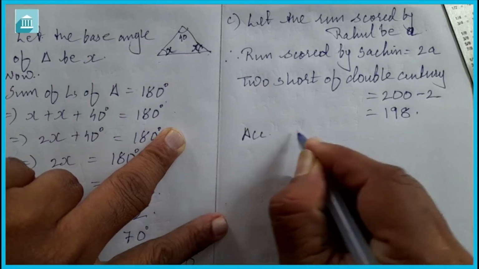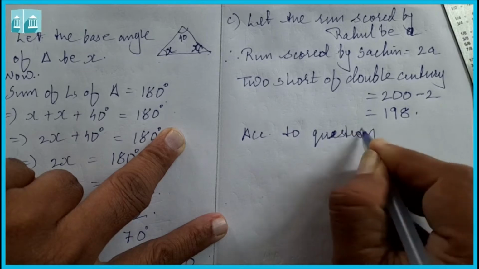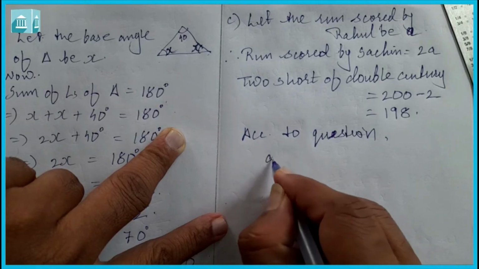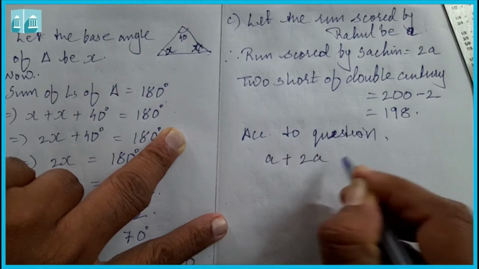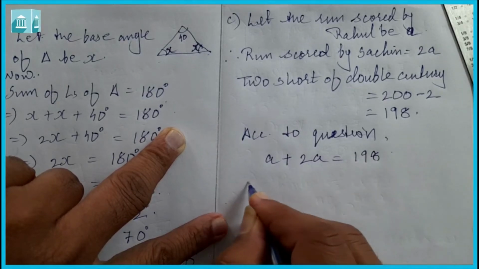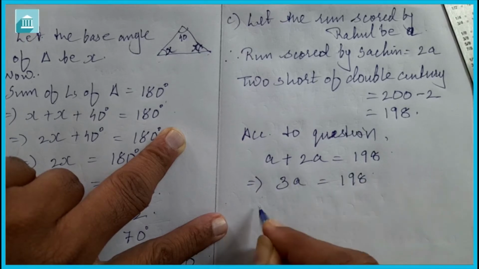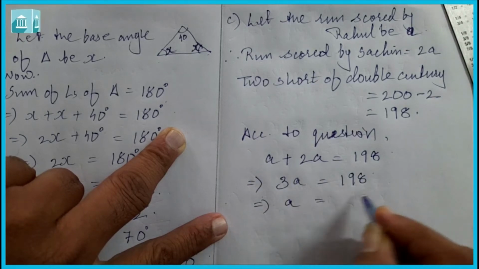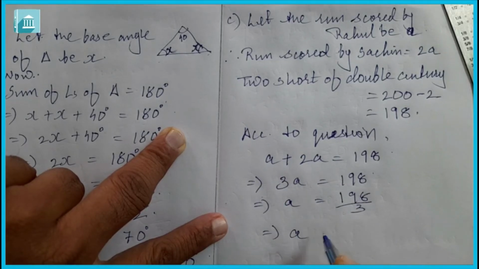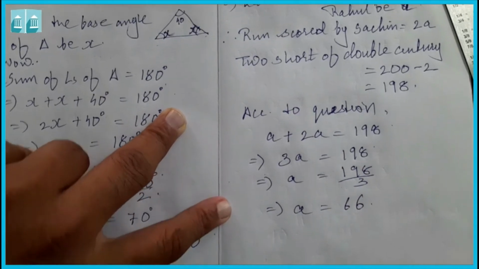Now according to the question, it is given that together they scored, means A plus 2A is equal to too short of a double century, means A plus 2A is equal to 198. 3A is equal to 198. We imply that A is equal to 198 upon 3, so A is equal to 66.